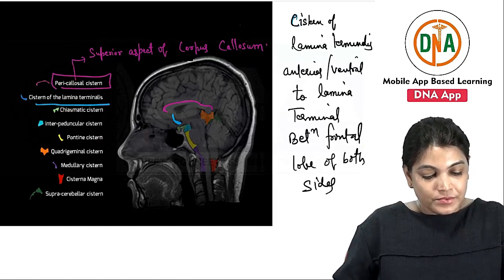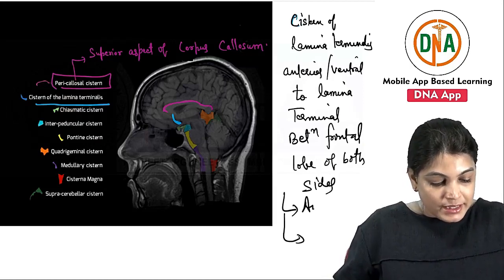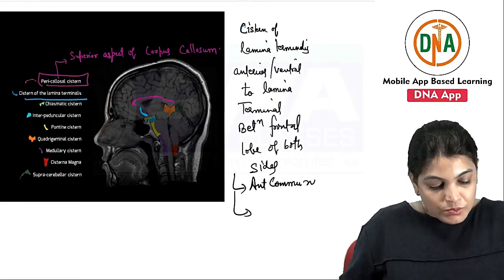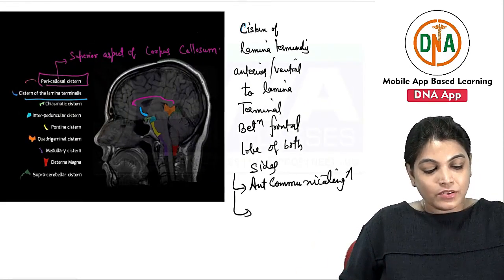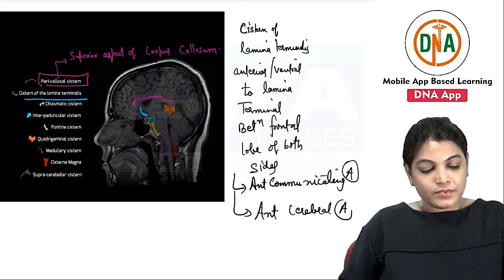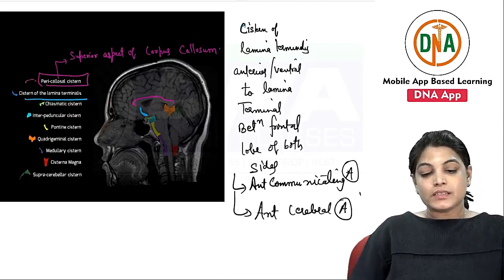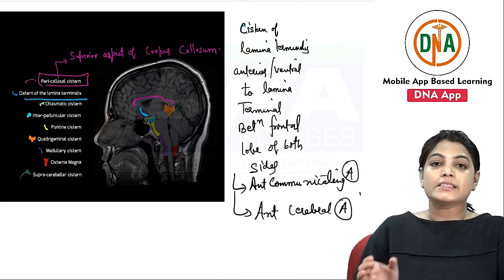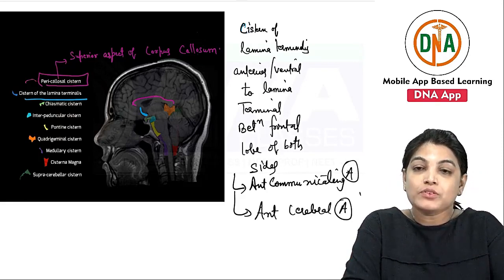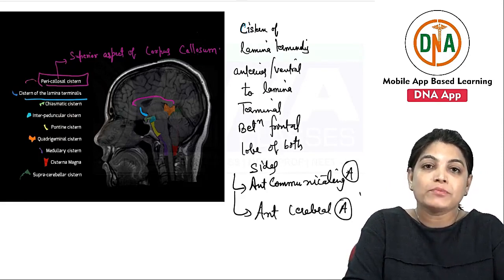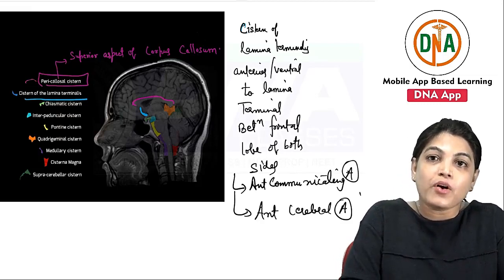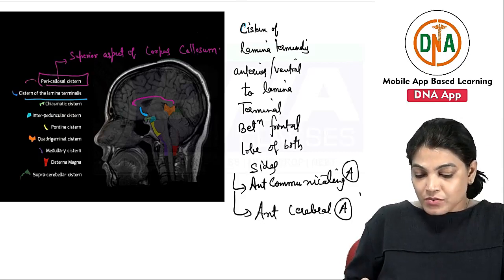It contains two important arteries, that is the anterior communicating artery and the anterior cerebral artery. So the cistern of lamina terminalis is lying just anterior or ventral to the lamina terminalis, in between the two frontal lobes of the cerebral hemisphere, containing the anterior cerebral artery and anterior communicating artery. We have discussed this also.